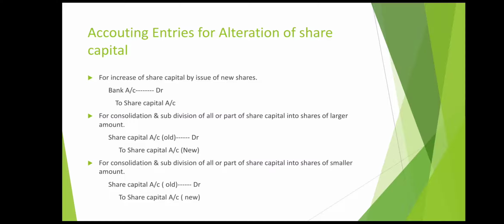Next entry is for consolidation and subdivision of all or part of share capital into shares of smaller amount. The above entry was for larger amount, this next entry is for smaller amount. The entry will remain the same, that is share capital account old debit to share capital account new. So if you want to convert into shares of smaller amount, that is you want to have more shares, you will have to pass this entry.